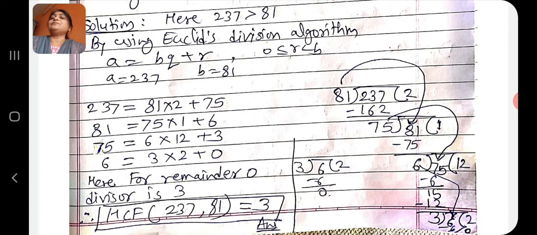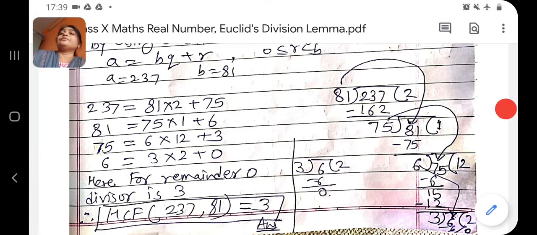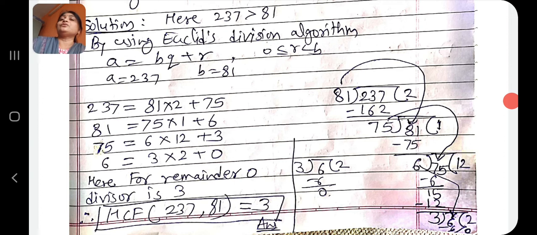In the third step, 75 is the dividend and 6 is the divisor. We have to divide 75 by 6. 6 into 12 is 72. 75 minus 72 gives 3.